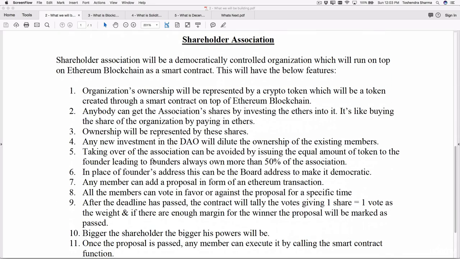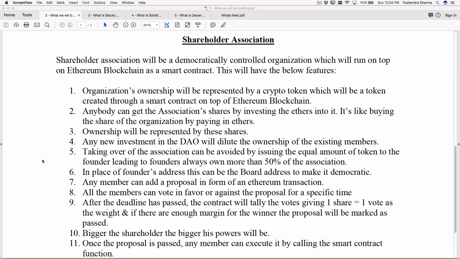Then we'll be building a shareholder organization where the ownership of the organization will be represented by a crypto token. We'll be creating a crypto token, and then connecting that token to the organization by issuing shares to anyone who invests in the organization. Let's say you have created a mutual fund on the blockchain. Whoever invests in that mutual fund, you will issue shares of that mutual fund back to the person, so that you can distribute the profit on a pro rata basis based on the shareholding of that particular person.